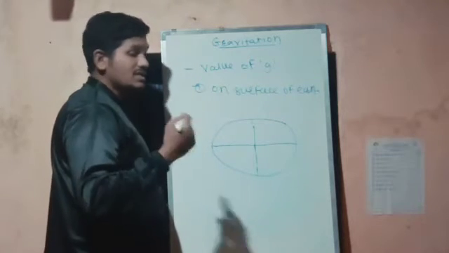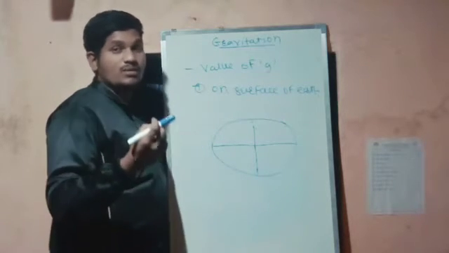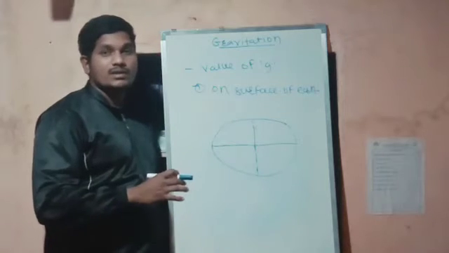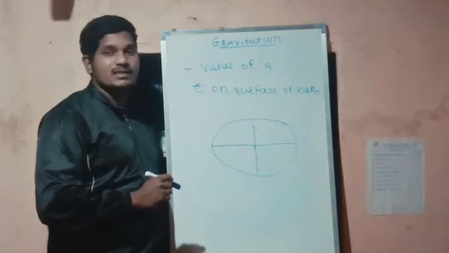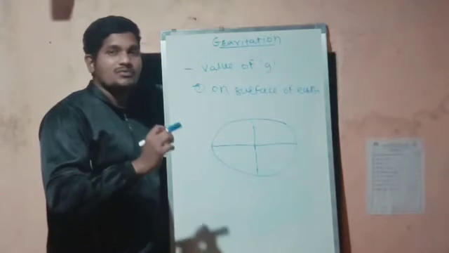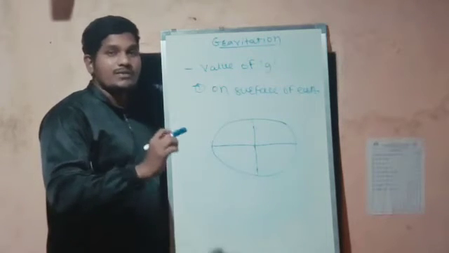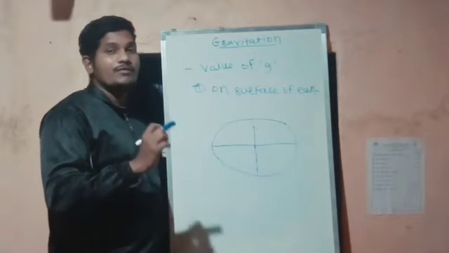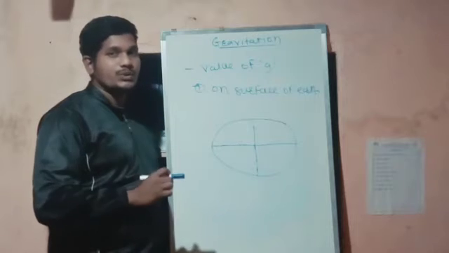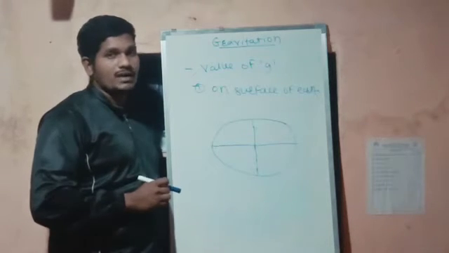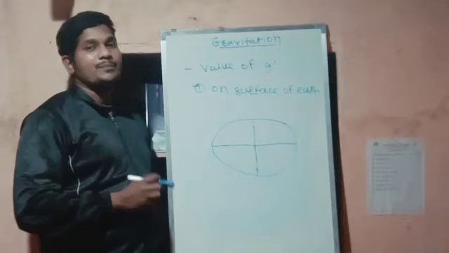So as we can say, the object which is closer to the center of the earth will have the greatest value of acceleration due to gravity, and the object which is away from the center of the earth will have very less acceleration due to gravity, as per our formula, which is GM/r².